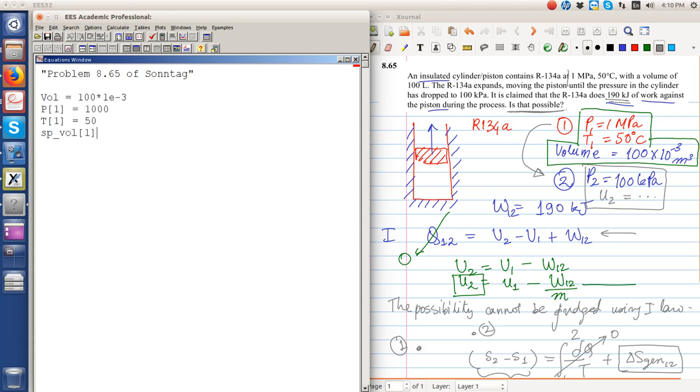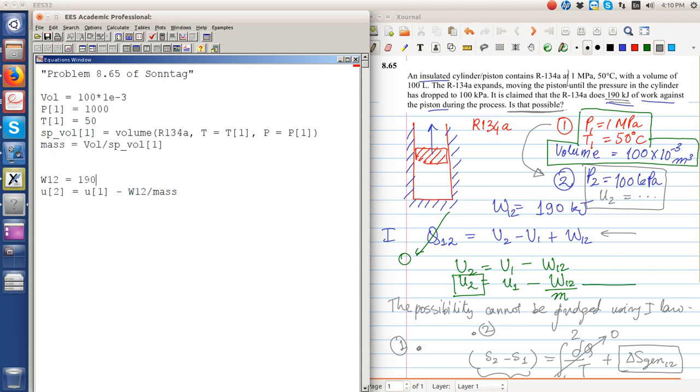Specific volume at 1 is equal to volume of R134a at T equal to T1, P equal to P1. Mass is equal to volume divided by the specific volume. So this gives us the mass. U at state 2 is equal to U at state 1 minus the work done divided by the mass, where it is given that the work done is equal to 190 kilojoule.